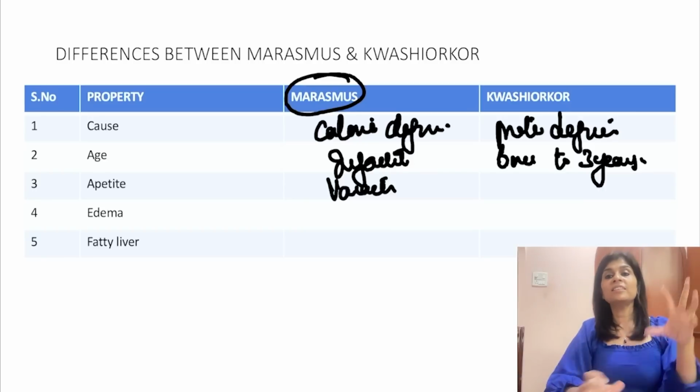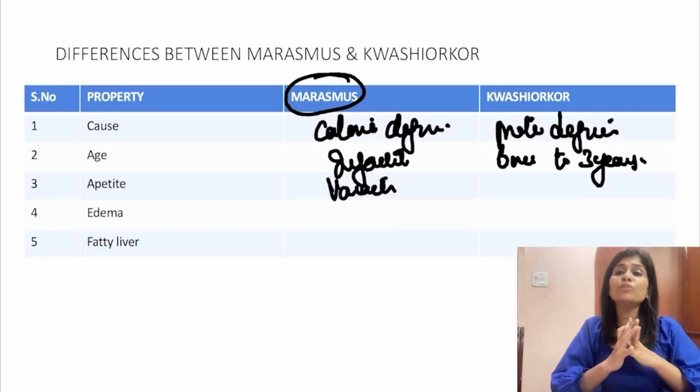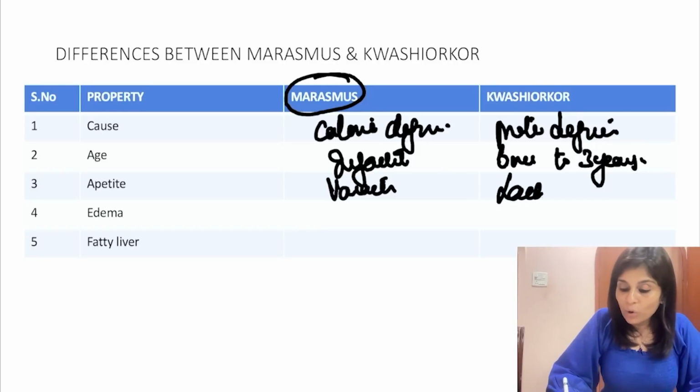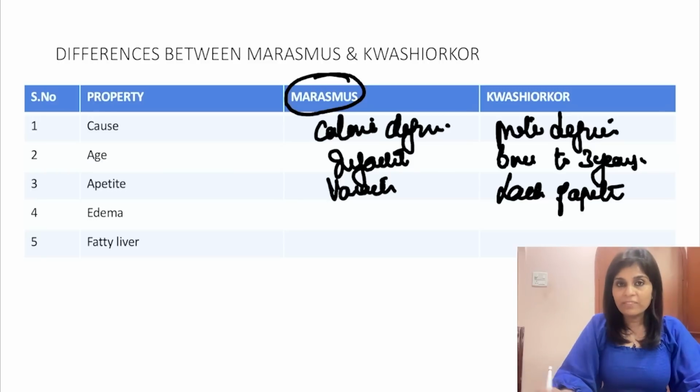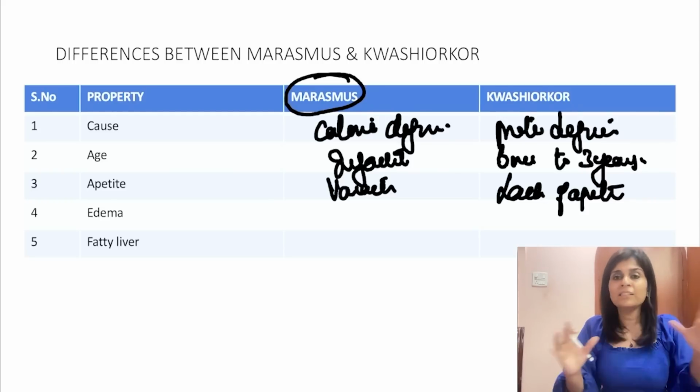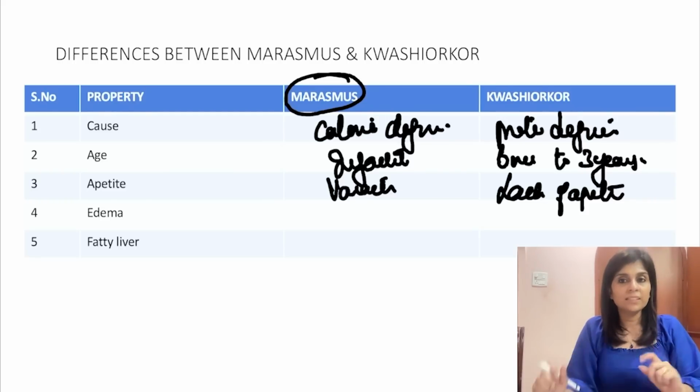Whereas in kwashiorkor, the child is fed with something which is not nutritious. So when you feed the child, will the child feel hungry? No. So here there is lack of appetite and the child will be apathetic. Whereas in marasmus, there will be irritability. In kwashiorkor, the child will not show any sign of appetite and the child will be apathetic.